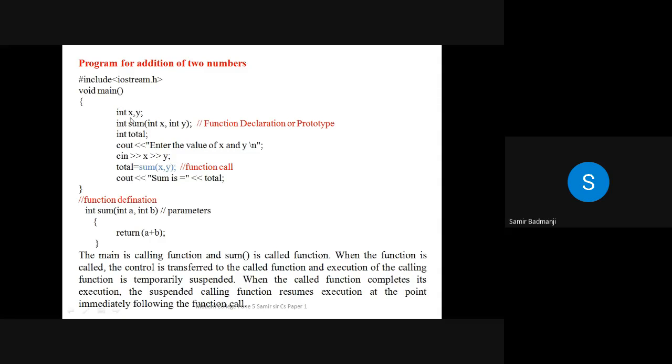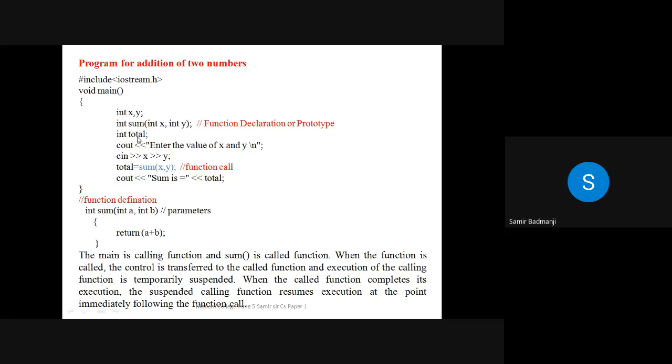See, two variables are there, x and y. See, this is the function declaration, and this is the function definition. See, in the function definition, no semicolon is there. In the function declaration, if you don't write a semicolon, then that will be an error. It is the same as declaring the variables. This function you have written for doing some particular task, so that is why you declare this function in the main function with a semicolon. See, function declaration is also called a prototype.